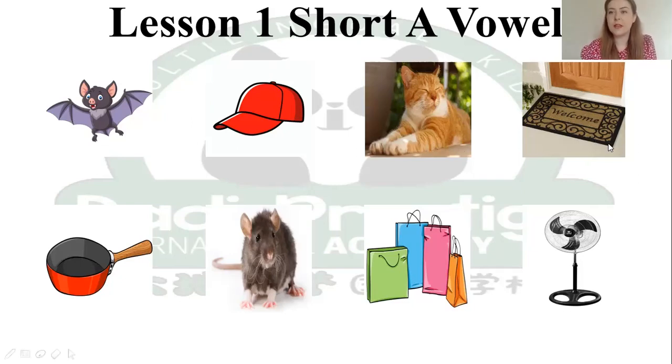This one, what is this a picture of? This one is a mat. Next, what is this? Can you remember? This is a pan. Next one, what is this? This is a rat. Next, we have, what's this? Is a bag. And last one, what's this one? This is a fan.